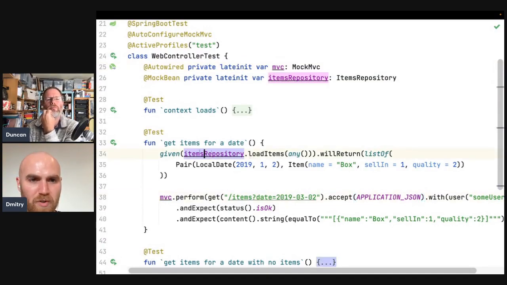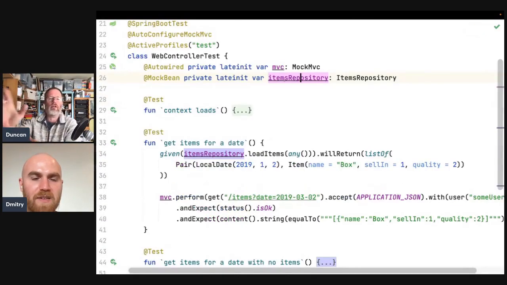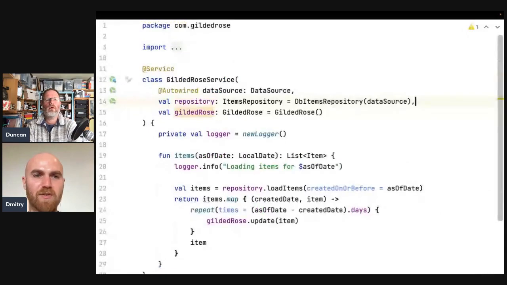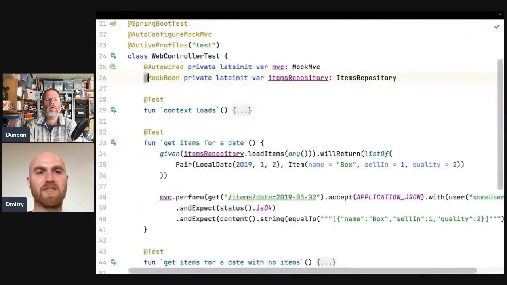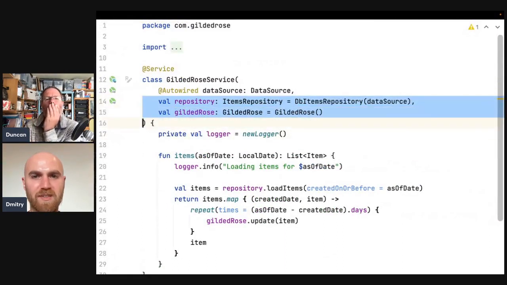This test, for example, what does it do? It just mocks this function to return a date and an item, right? And then it does an HTTP request. Oh, but that mock items repository then must end up in something that's then created and run, right? What I don't get is how can this even be mocked, because we're not auto-wiring it. This annotation says mock this thing, but I would imagine it's not in Spring. So my theory is that Spring still injects this.